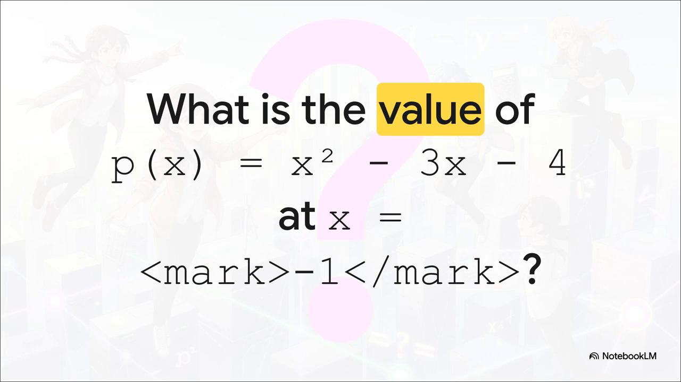Okay, same polynomial, but let's try a different number. What happens if we plug in x equals -1? Let's do the math. -1 squared is a positive 1. Then -3 times -1 becomes a +3. So we have 1 plus 3 minus 4. Wait a minute, that equals 0. Whoa! Okay, something really important just happened right there.